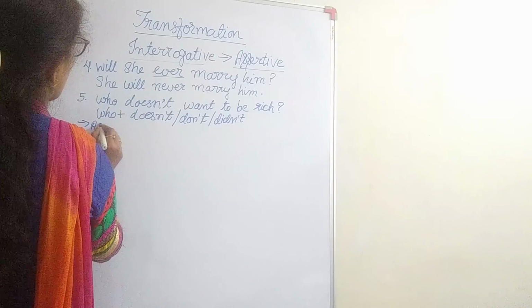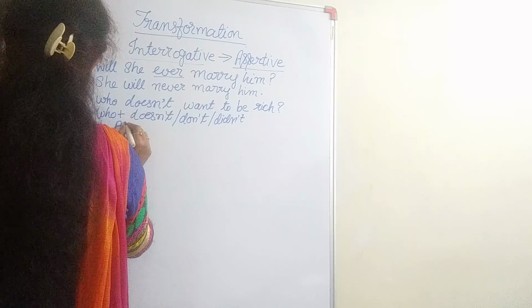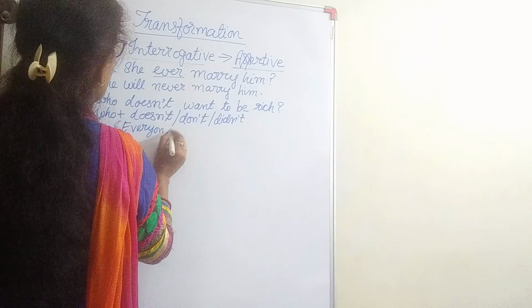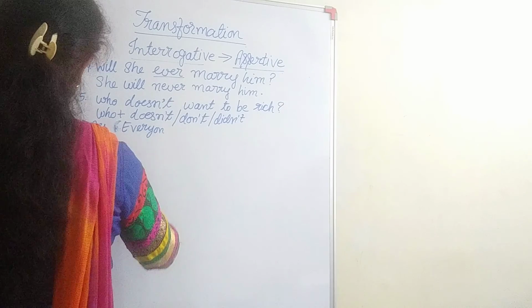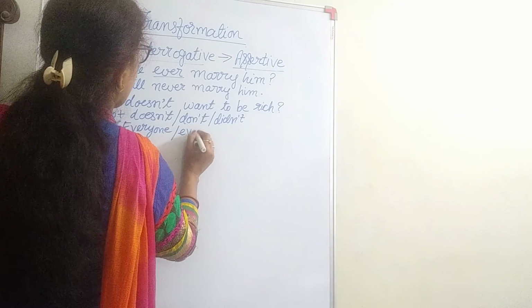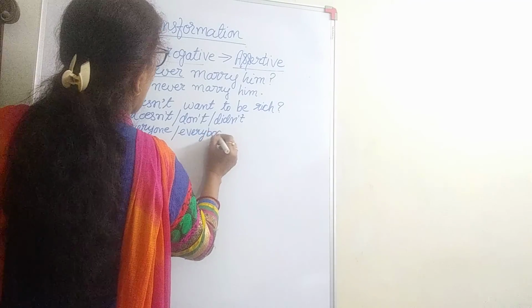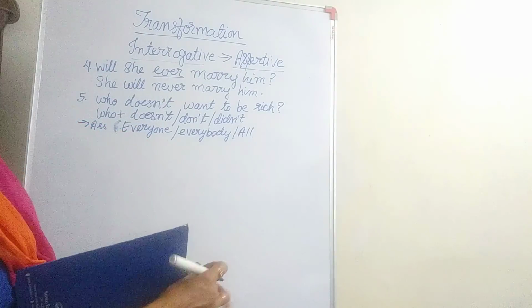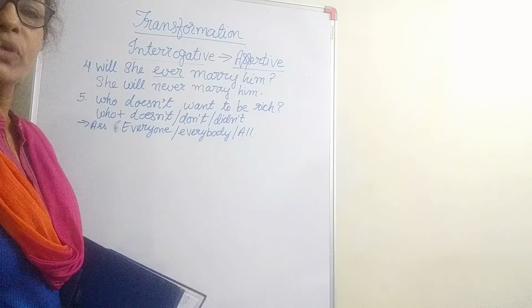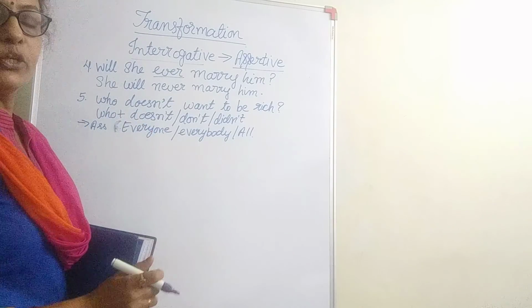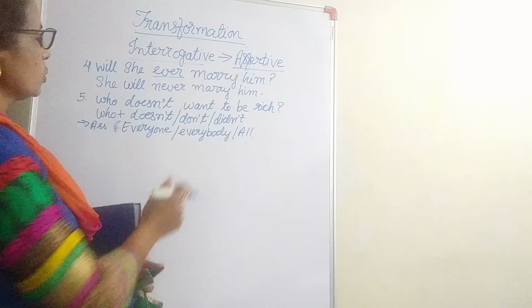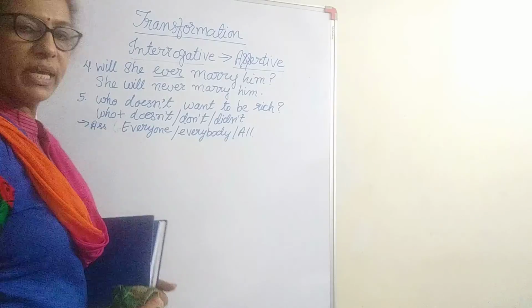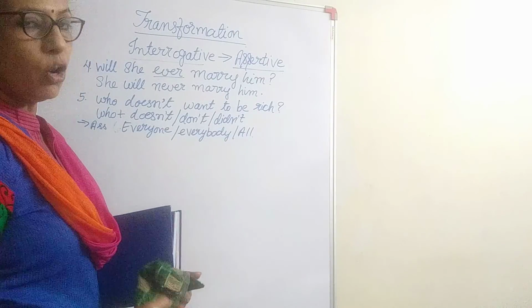In the assertive sentence we add everybody, everyone, everybody, and all is also added. If you have a sentence which begins with who and is followed with do, doesn't, don't or didn't, means this is a negative sentence. Then the assertive sentence will begin with everyone, everybody or all.